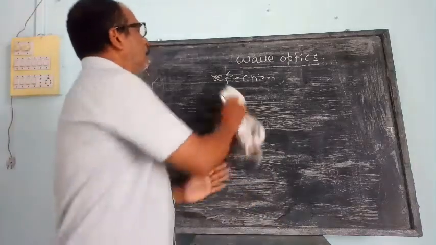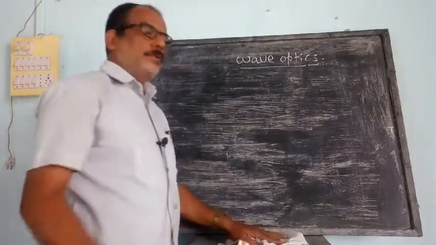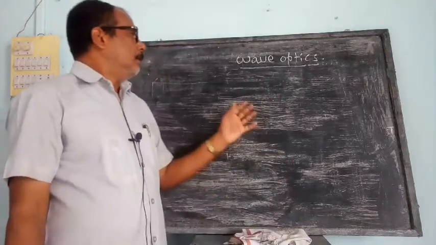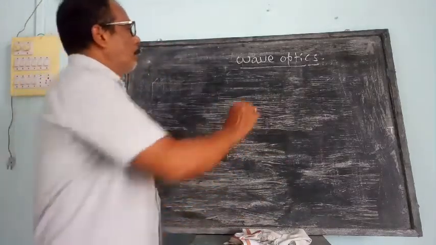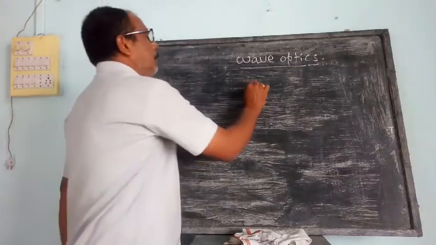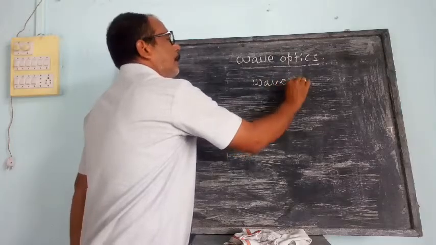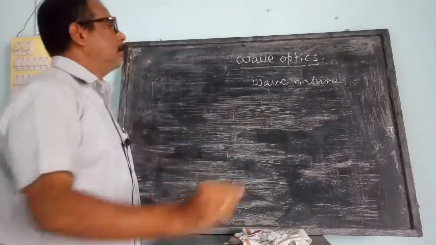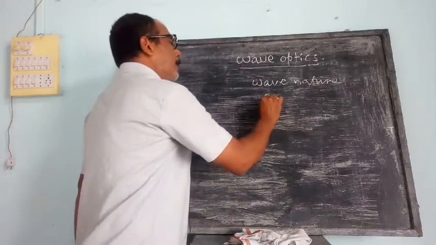In short, in the 19th century or before that, there were two opinions. Some scientists explained the wave nature of light, and according to some scientists, light has particle nature.